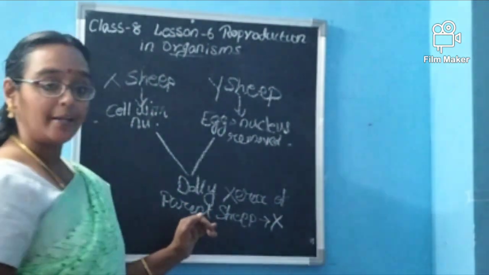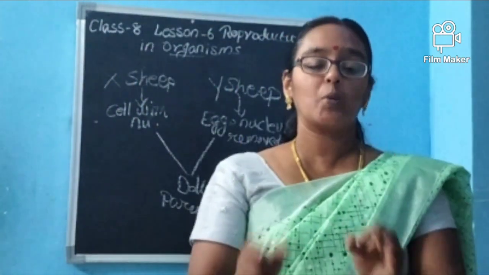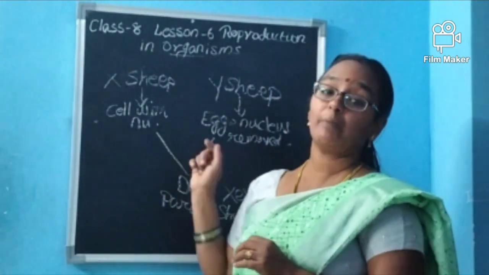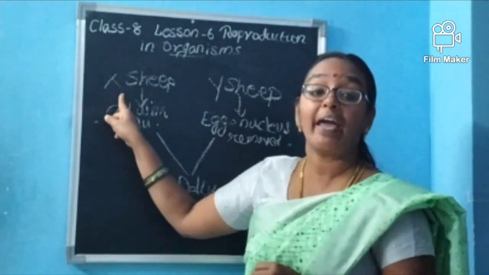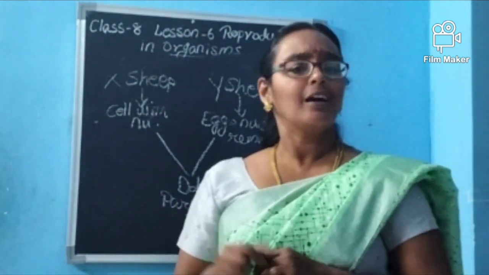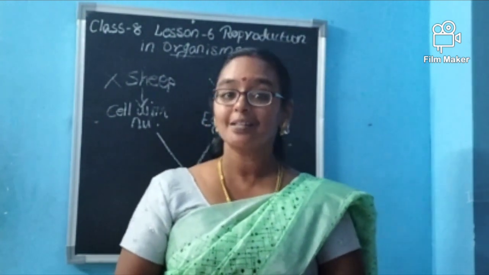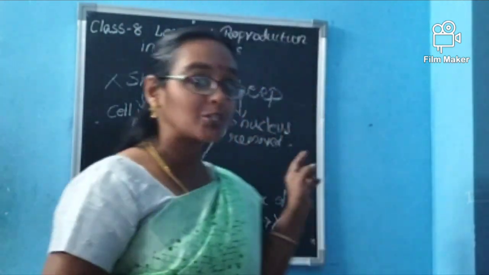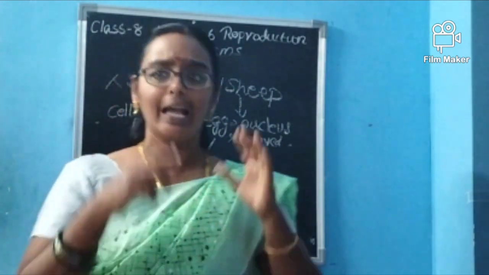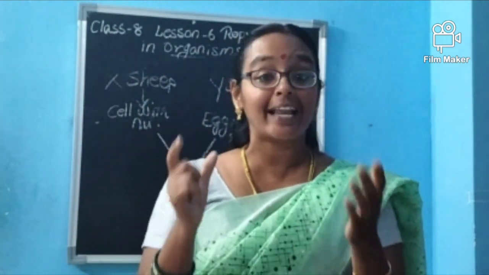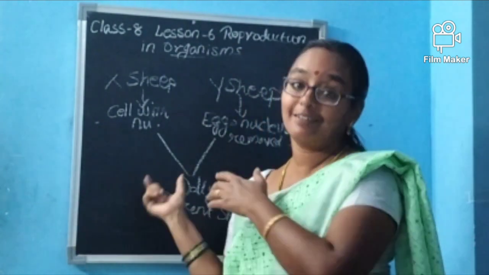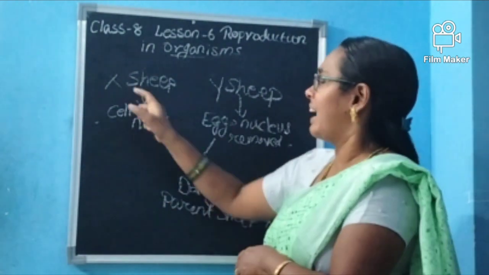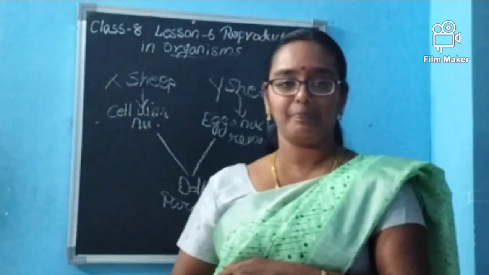Okay, ma? Dolly is the Xerox copy. Dolly is the exact Xerox copy of the parent sheep. Which sheep will it be? It will be the Xerox copy of X sheep. Why is it so? Do you know why? Because they have taken the cell of X sheep whose nucleus is there. But in the case of Y sheep, they have removed the nucleus. In the nucleus, DNA strands will be there, and the characteristics will be there. If the child Dolly is born, it has the exact same characteristics of this X sheep.